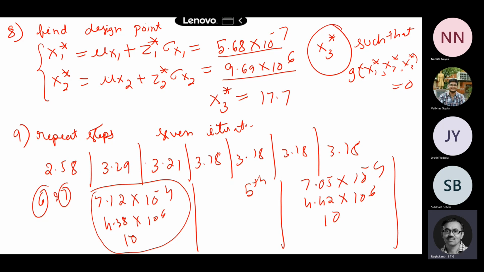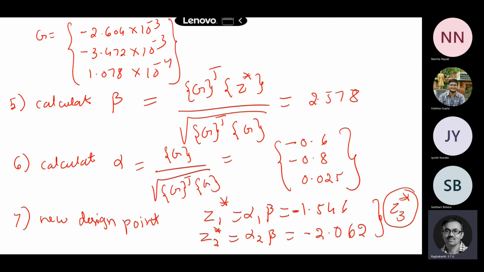But the reliability index converges within 4 iterations itself, while the design points don't. So you repeat this so many times such that the previous iteration and the current iteration numbers are the same. This is how you calculate the reliability index as well as the design points. If the problem is linear and normal, there is no need for any iteration, it is very simple. But if the performance function is non-linear and the random variables are non-normal, then you will have a lot of problems, so you have to do this in an iterative fashion.